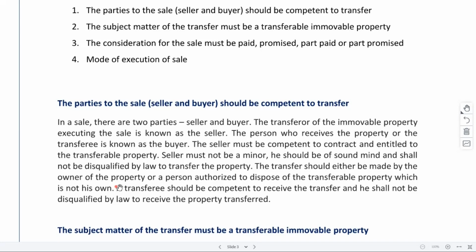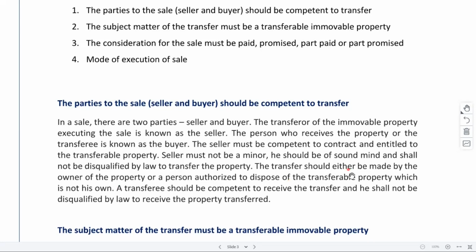Now, after the construction is done, the owner may say that I'm not interested to keep these 5 flats. Rather, you sell these 5 flats also on my behalf. In that case, the owner may give power of attorney to the builder and the builder will sell it. So in such cases also it would be valid only because this person is giving authority.